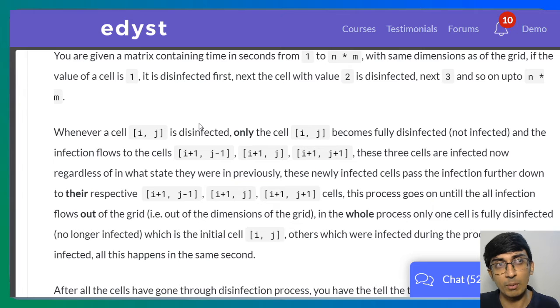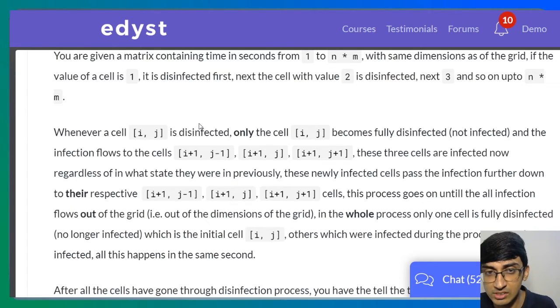This kind of problem you might have seen somewhere in the form of windows. So when you clean one window, the liquid from that window can go to the other windows as well. Like let's say all the windows are together. So this is how generally this problem is described in other places. In this problem, while you disinfect one cell, the infection goes away from that, but it enters into a few neighboring cells.